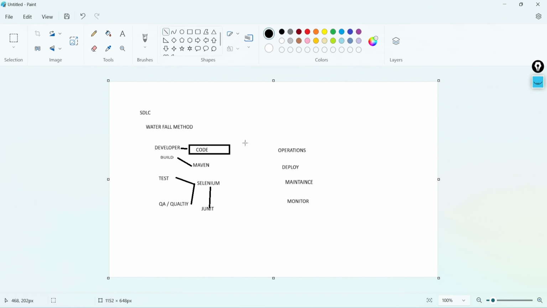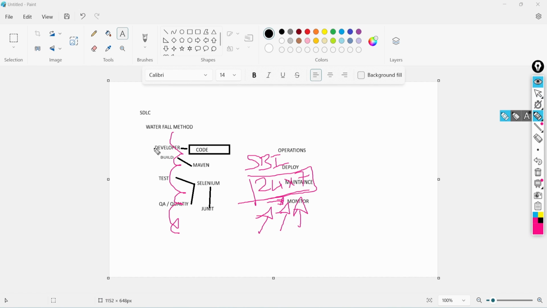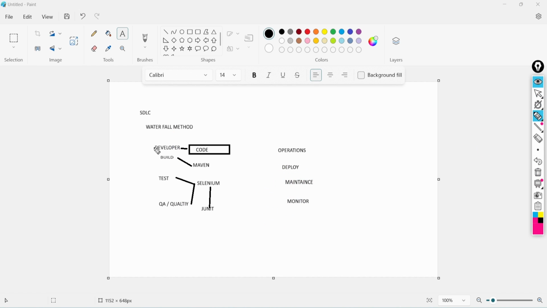Then, continuing, the developer used to write the code. As I mentioned before, the developer always writes the code over here. After writing the code, they used to build it, using a tool like Maven in the case of a Java based application.